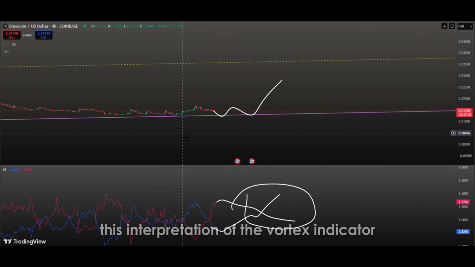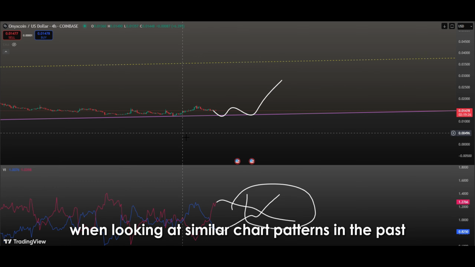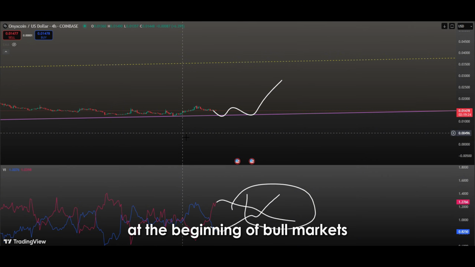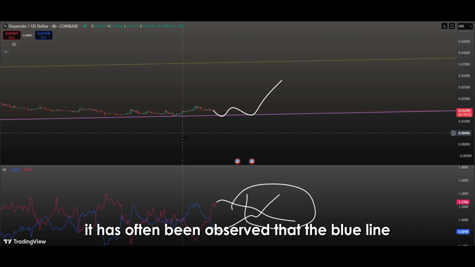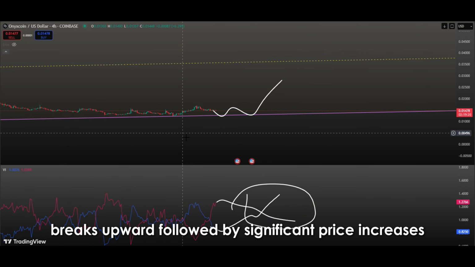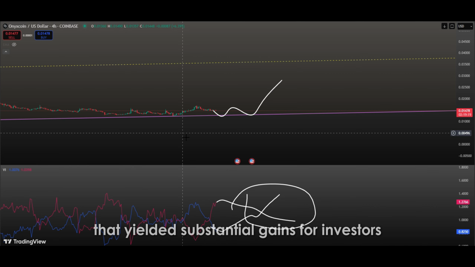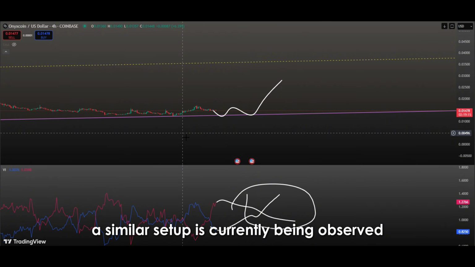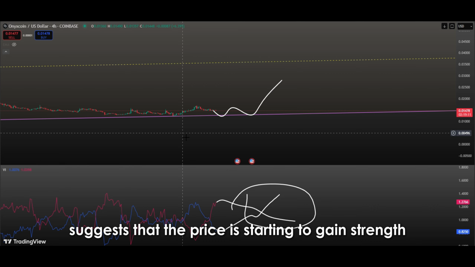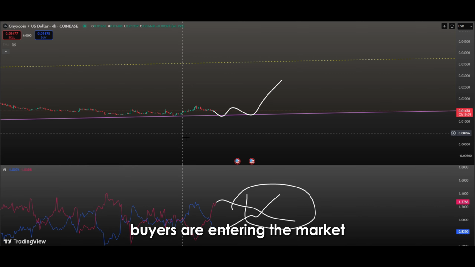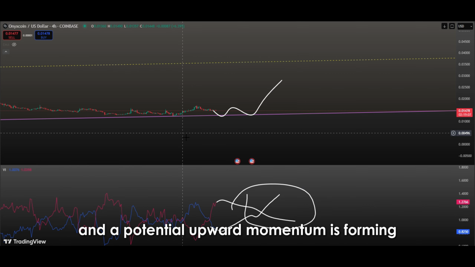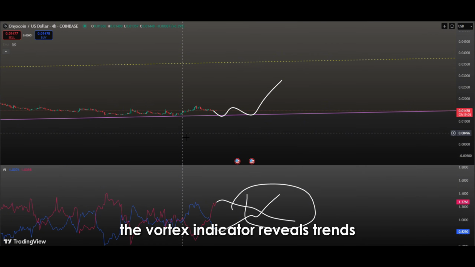This interpretation of the Vortex indicator has proven to be accurate when looking at similar chart patterns in the past. At the beginning of bull markets, it has often been observed that the blue line breaks upward, followed by significant price increases that yielded substantial gains for investors. A similar setup is currently being observed. The upward slope of the blue line suggests that the price is starting to gain strength, buyers are entering the market, and a potential upward momentum is forming. The Vortex indicator reveals trends.